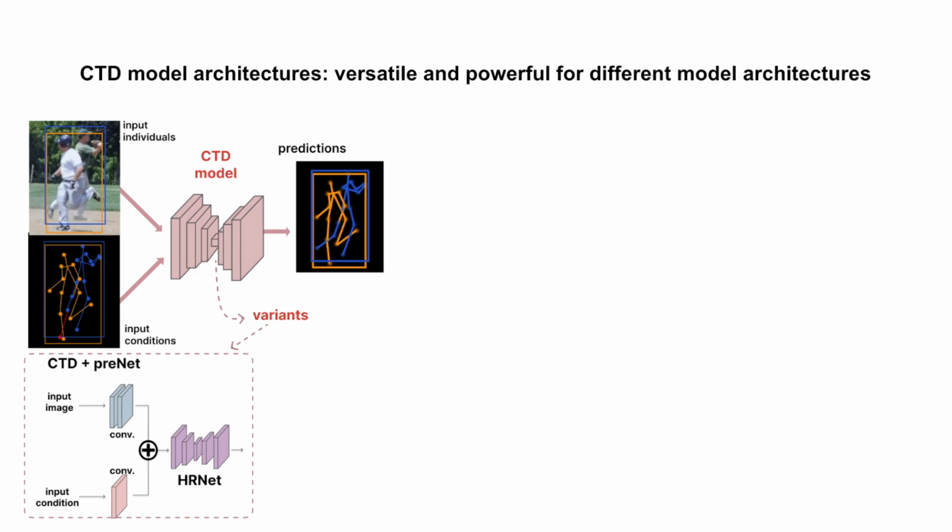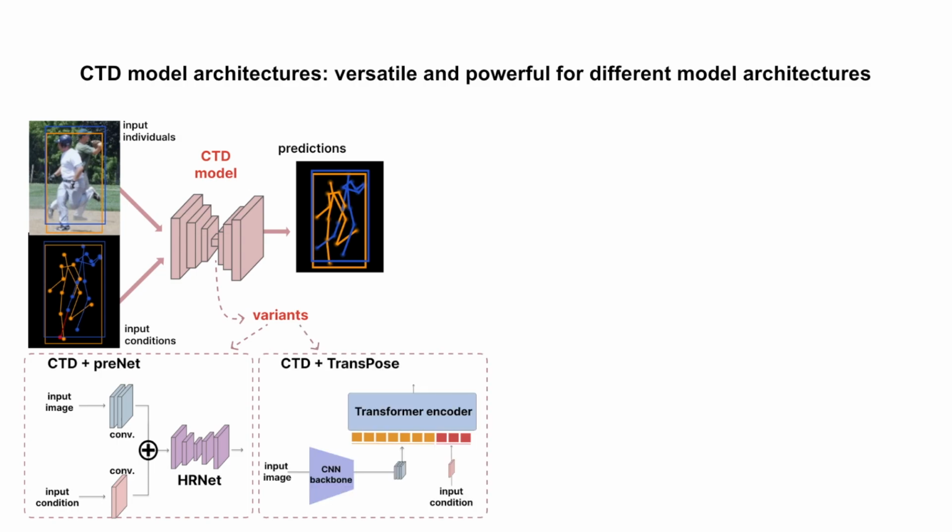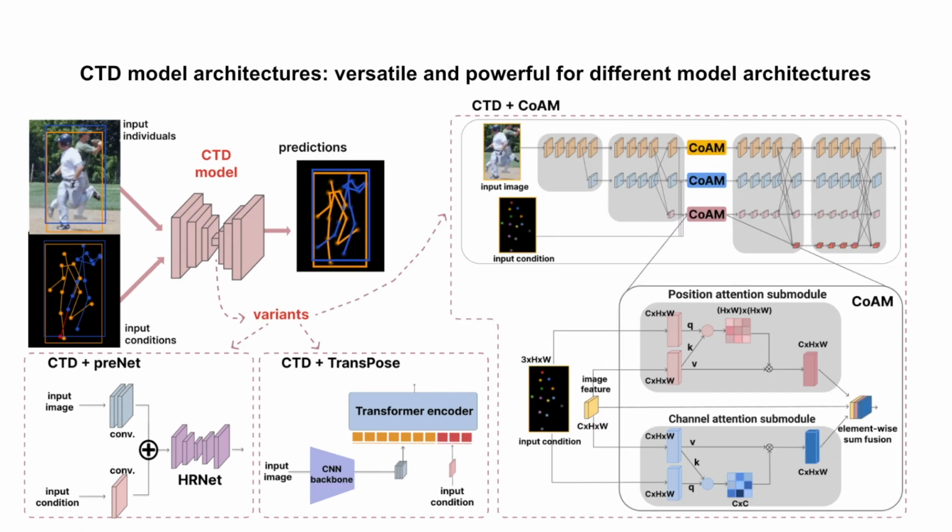CTD with PRTR. Given an input pair containing the image and input condition, we feed them in parallel to the convolutional layers to extract features. Then we feed the fused feature to a vanilla HRNet. We also modified the transformer to leverage the conditions as side information by concatenating condition-specific tokens to this transformer input sequence. Furthermore, we added an attention mechanism to a TD model to learn a better representation and leverage the information from the conditional input.